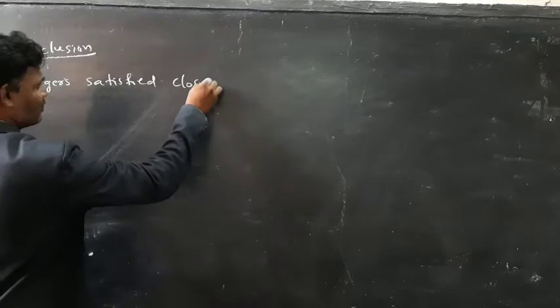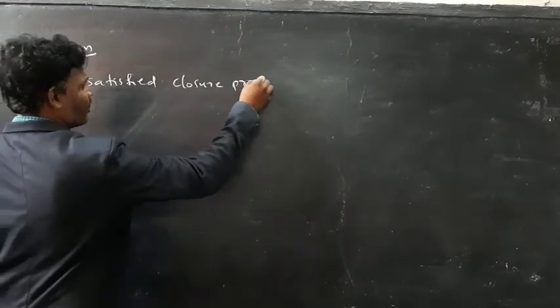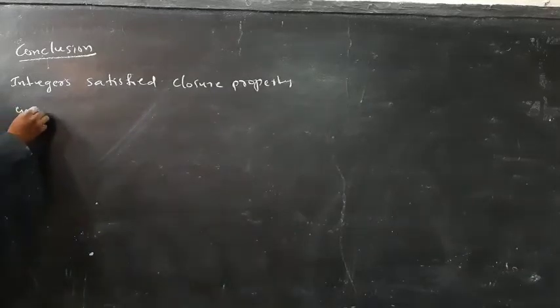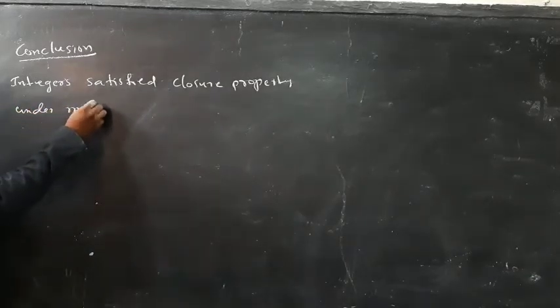What is the conclusion here? Integers satisfy closure property under multiplication.